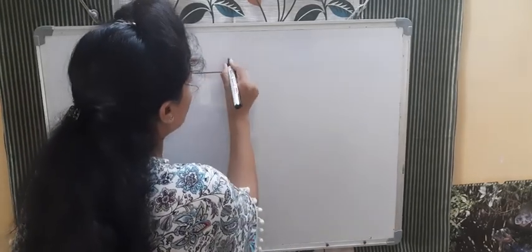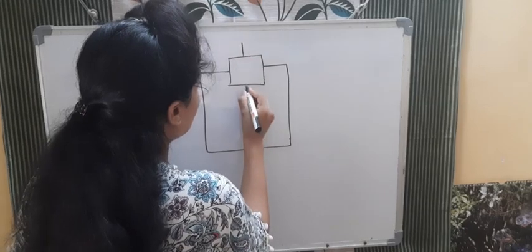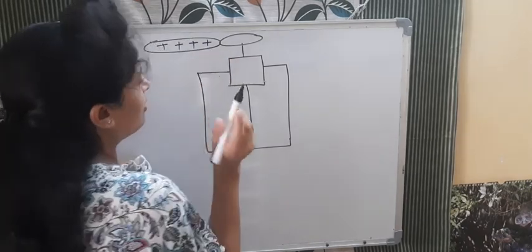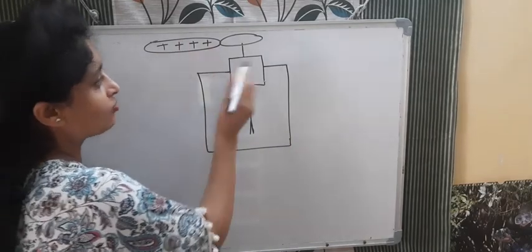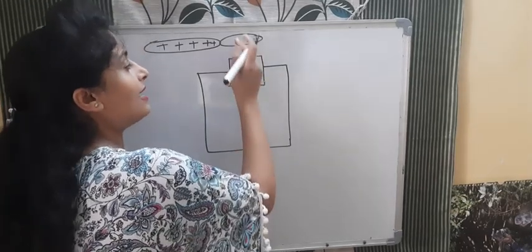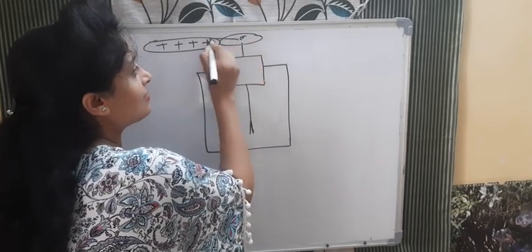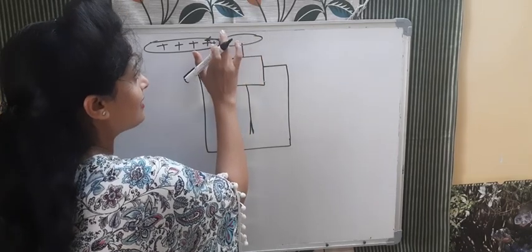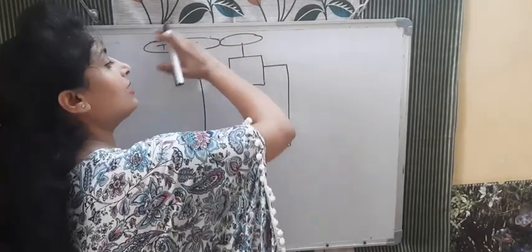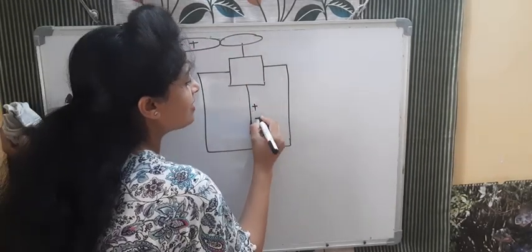So now on that same metal cap, this is copper and here are those leaves. This is the metal cap. Now I am touching it with a positive material, a positive rod having positive charge. So what will happen when it is positive charge? Electrons will start flowing through this copper wire, through this metal cap, and electrons will transfer in this. Electrons are going from here to here, and when electrons are going, what kind of charge is left?